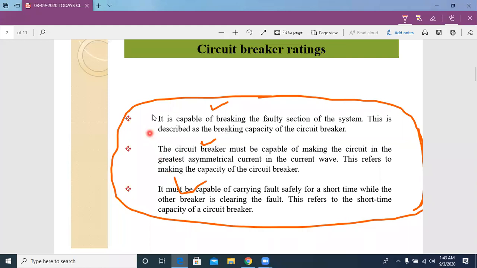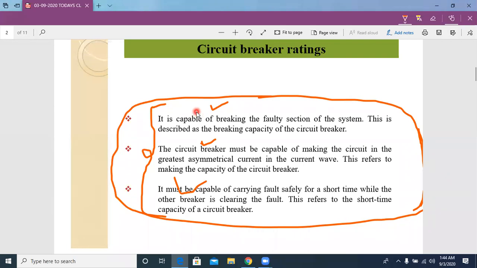So these three are very important, and these three are the main characters of the circuit breaker. By keeping these three characters, we are going to decide the circuit breaker ratings. So once again I am going to tell you: three characters we expect from the circuit breaker.